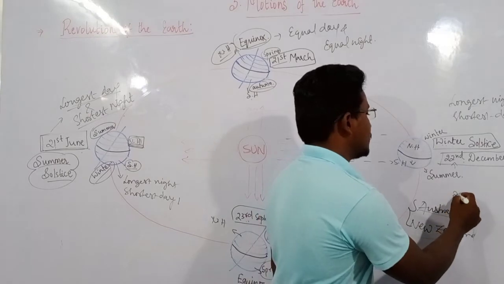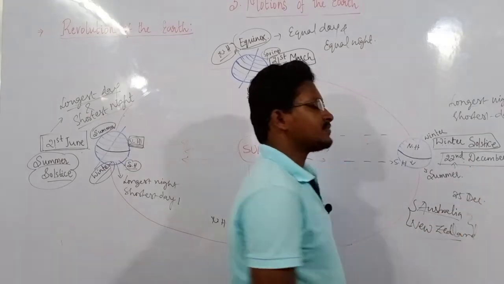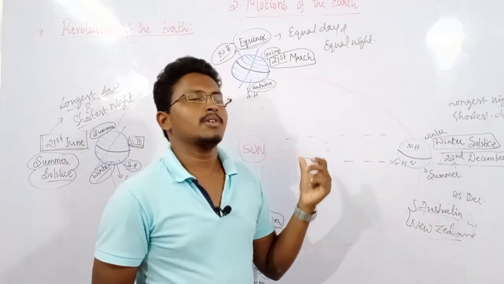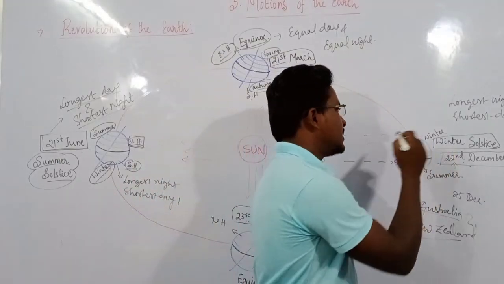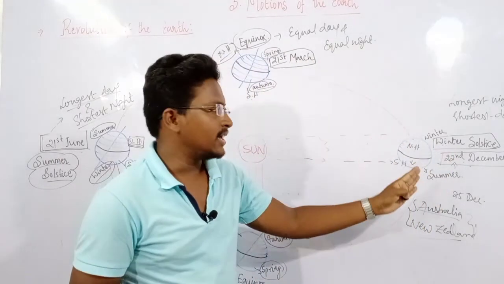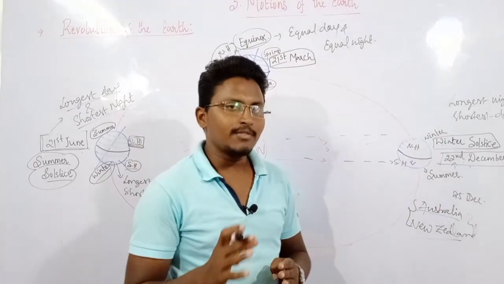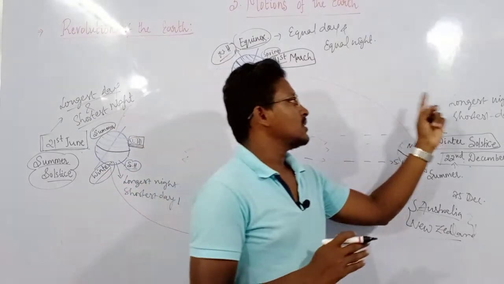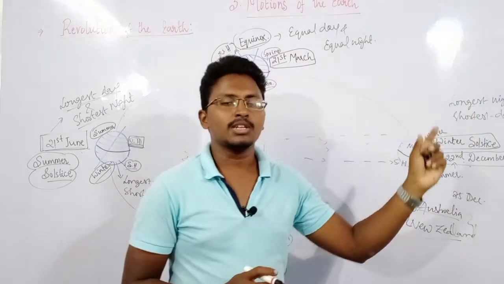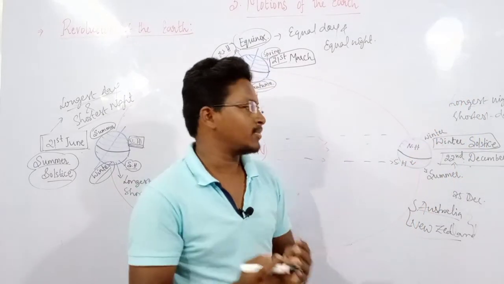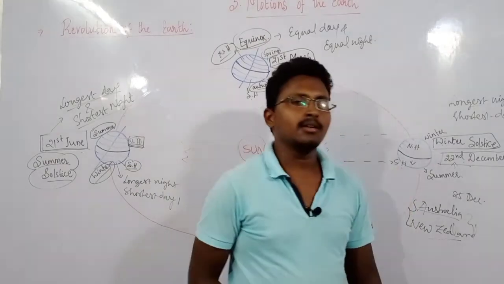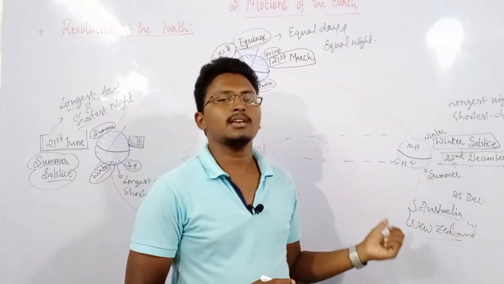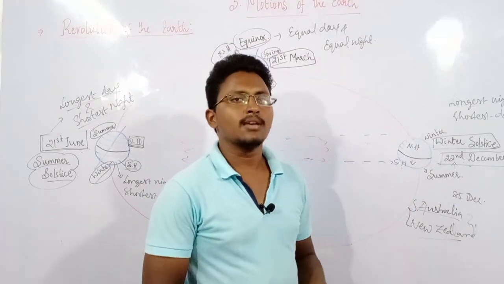You all know 25th December is in the month of December, therefore we will experience winter season. So this particular day, 22nd of December, we call the winter solstice, and we will experience the longest night as well as the shortest day, and the quite opposite will take place in the southern hemisphere. That is the reason why Australians celebrate their Christmas in the summer season.